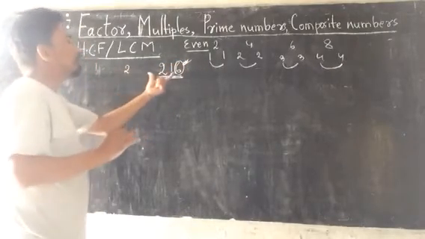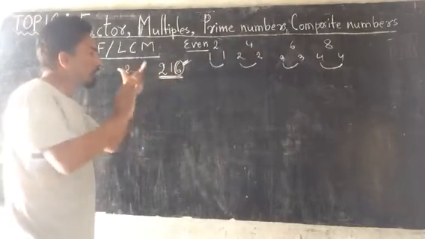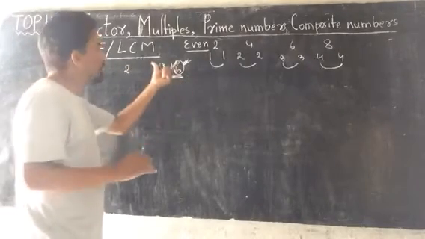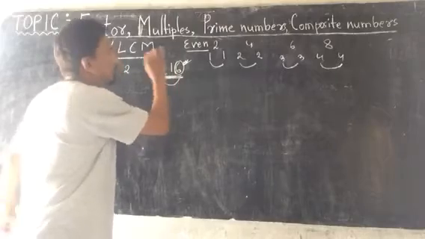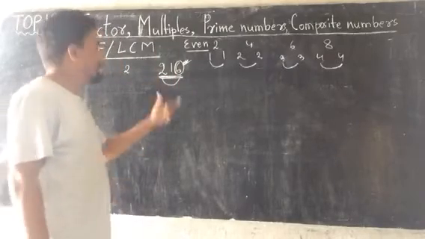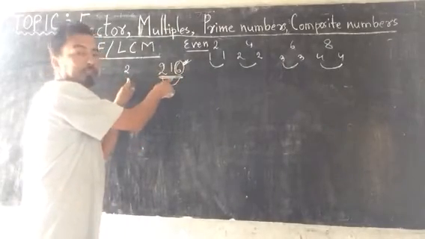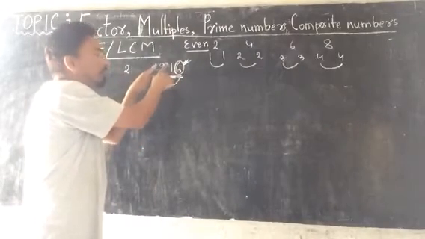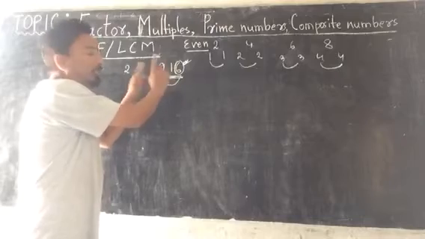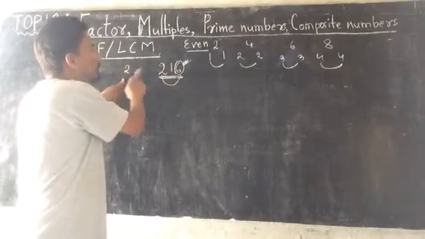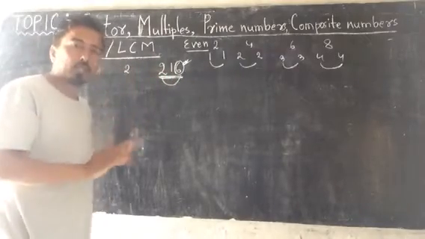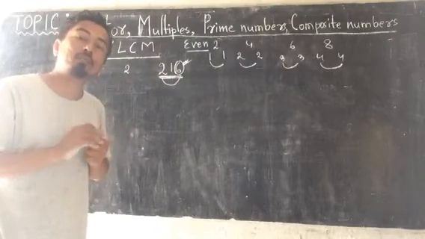If the number is divisible by 2, you could understand it is divisible by 2. Now you have to check whether this is divisible by 3 or not. Yes, this can be divided by 2, which means 2 is a factor of this number, because 2 can divide 216 completely. So 2 is a factor of 216. Is 3 a factor of 216 or not?